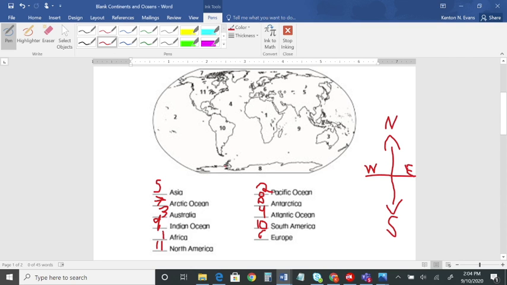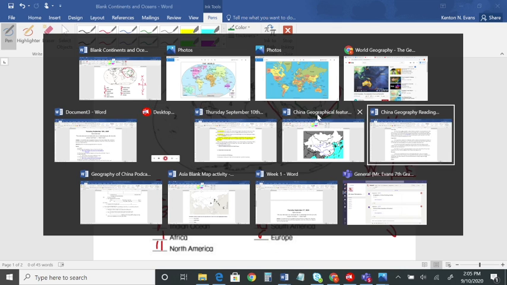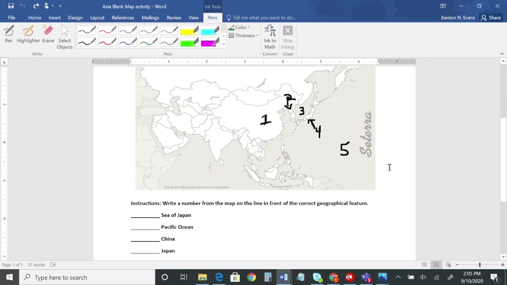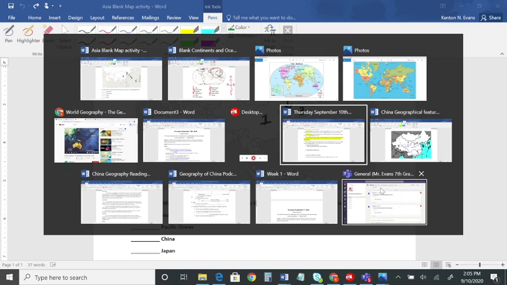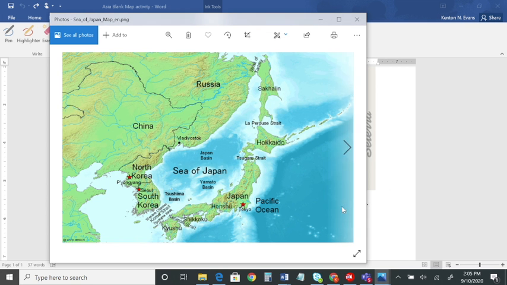All right, now let's take a closer look. We are focusing on Asia right here, and in particular, East Asia, this area of the world right here. So let's take a look at that map. We've got 5 features here we need to identify. Real quickly, I want you to take a look at this map that I've given you, called the Sea of Japan map, and try to find those features. If you need to go back and rewind, you can. You can pause this video to do that.